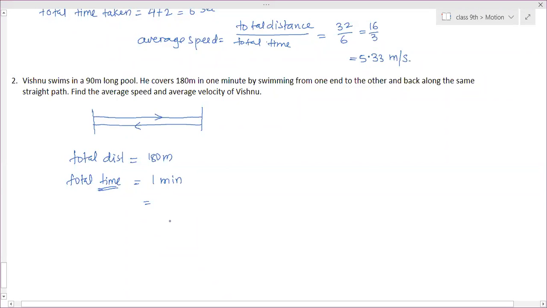The basic unit, the smallest unit. Time is measured in which units? Tell me in which thing you measure time. Time is measured in what all units?